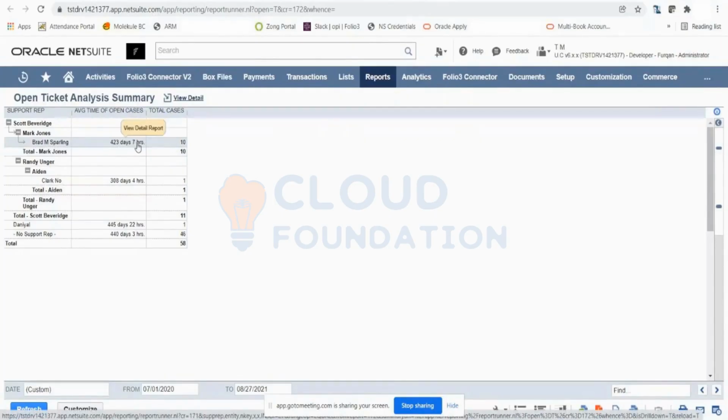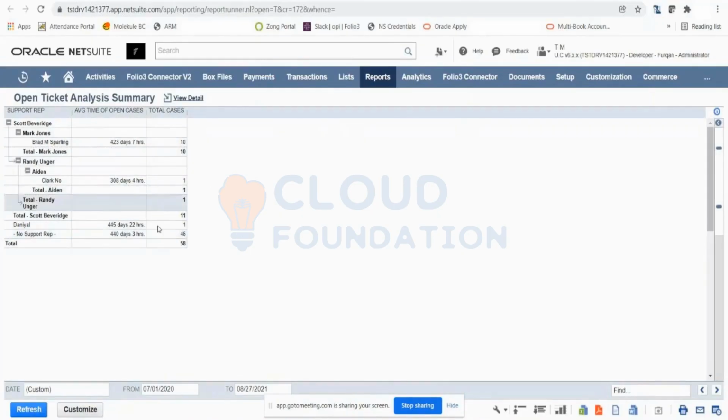It's really crazy. Now, based on this report, you can really evaluate the performance of your support team and see what is the average time a case is open for each support rep. If it's taking too much time, then you would definitely ask the particular support rep what is happening here. Why are they not being active in all those communication and closing the cases? Again, a good visibility for the management and the support managers to evaluate the performance of the support reps.